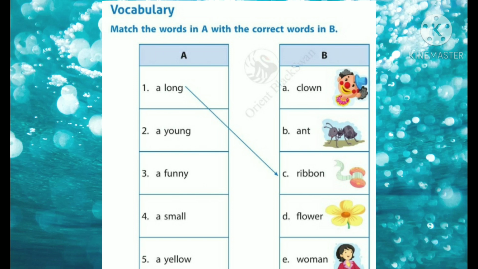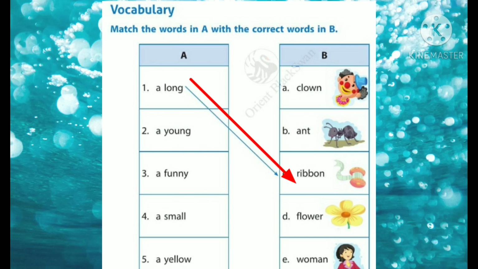You have to match the correct word with the picture. First one, a long ribbon. It is already given. A long ribbon. You have to match the describing words. You have already studied the describing words: long, young, funny, small, yellow. All these are describing words. What is a describing word? The word that describes a noun or a naming word is called a describing word, isn't it?